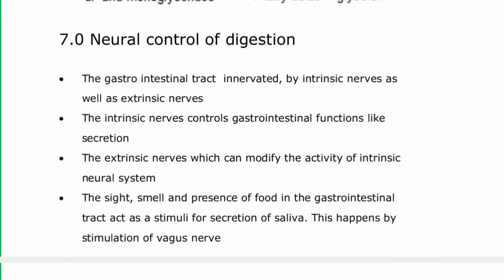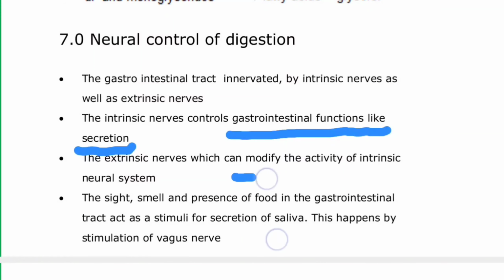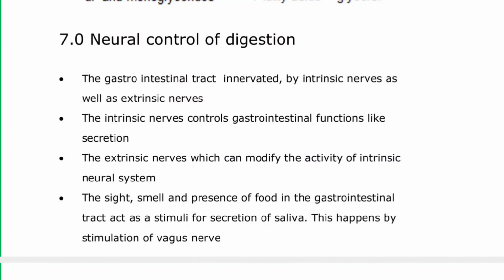Now the intrinsic nerves are controlling the gastrointestinal functions like secretion, whereas the extrinsic nerves can modify the activity of the intrinsic neural system. Here the sight, smell and the presence of food in the gastrointestinal tract act as a stimulus for the secretion of saliva.